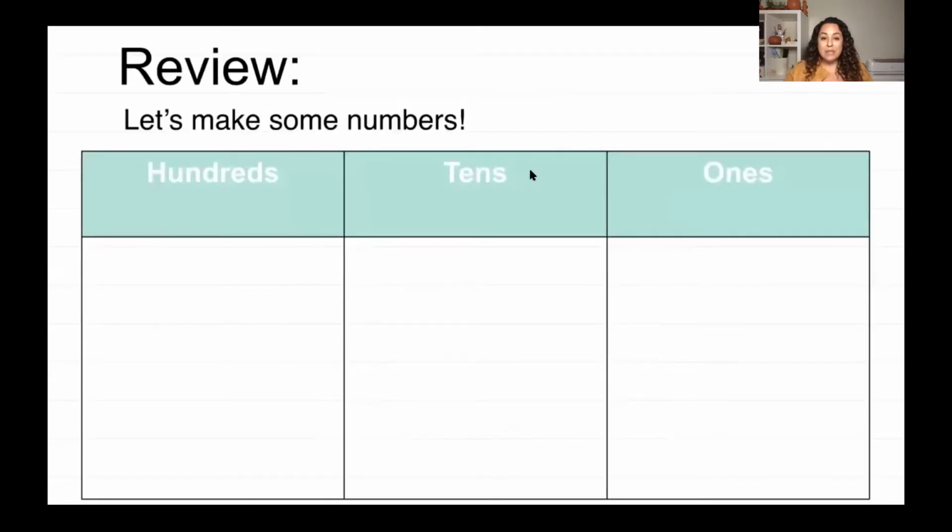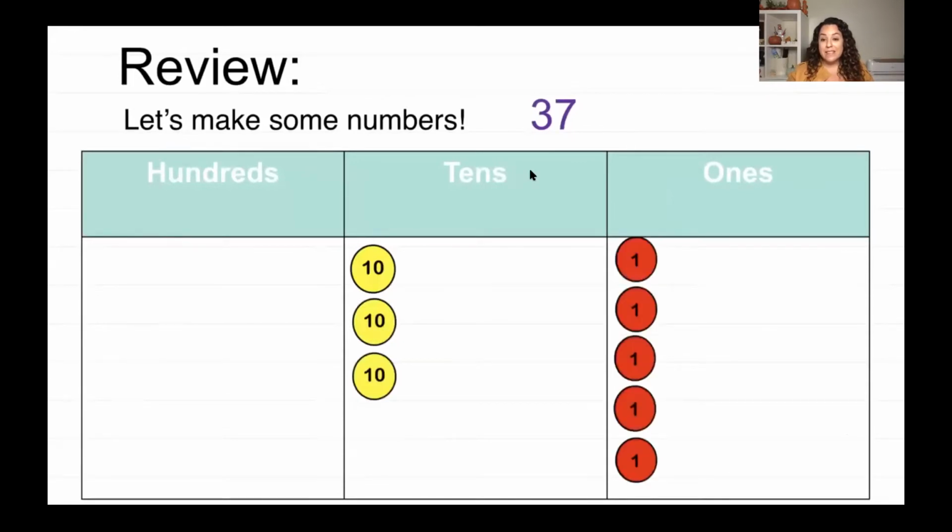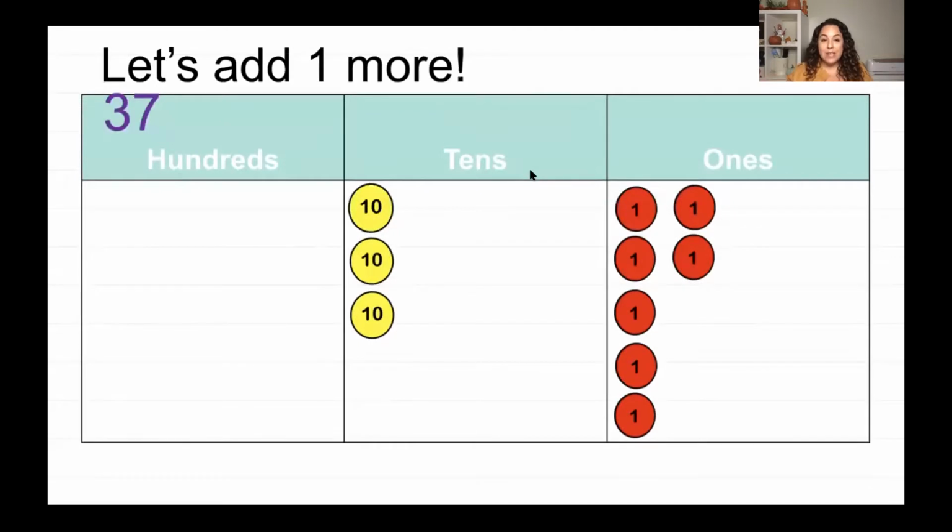Okay, so let's review. Let's make some numbers. So our first number that we're going to make is 37. Now remember, 37 has 3 tens and it also has 7 ones. So there we go. I've made my number 37. 3 tens, 7 ones. Okay, so now I have my 37 and I want to add 1 more.